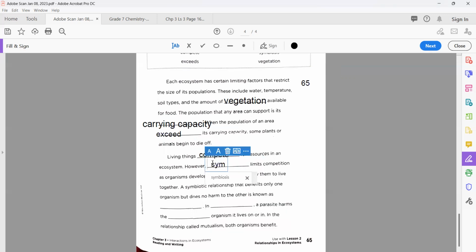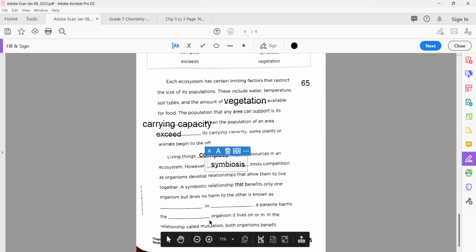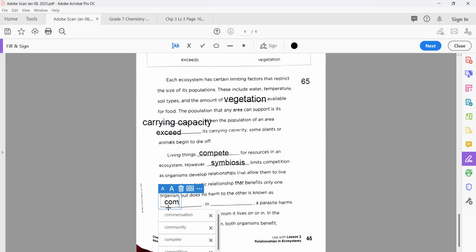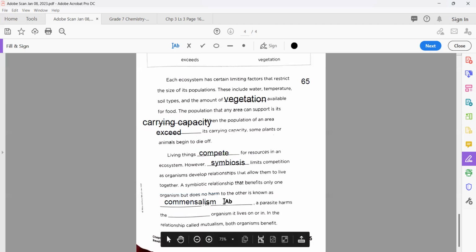Yes, symbiosis. Very good. Now, a symbiotic relationship that benefits only one organism but does no harm to the other is known as, you know very well, what do we call it? Very nice, commensalism.